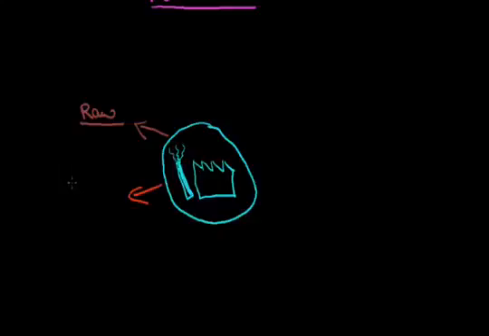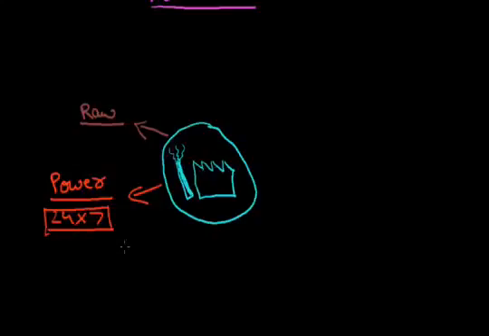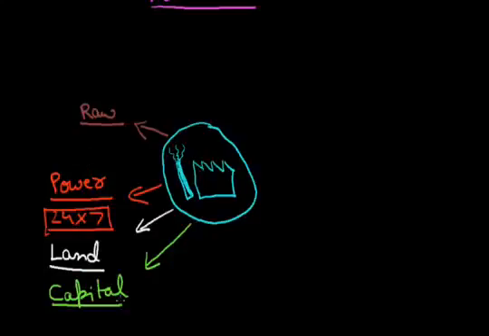The next factor is power. The industry needs 24/7 power services so that it never runs at a loss. So power, electricity, is the second important factor to see before establishing industries. The next factor is land. They have to purchase land on which to establish their industries. To purchase land, they need capital, which is the next important factor. Capital means money for investment.